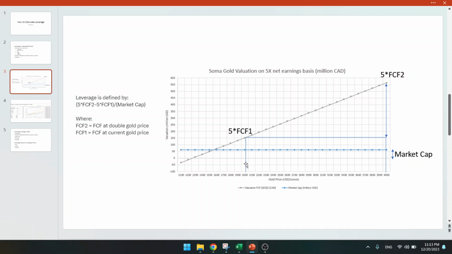So if you go up 10% in gold, then the market cap should go up 50 million, from 60 to 110, so that's 70%. So 10% up in gold means 70% upside in the market cap of Soma Gold. Understand how 7x leverage comes from this formula. If you don't understand, just keep watching this video.